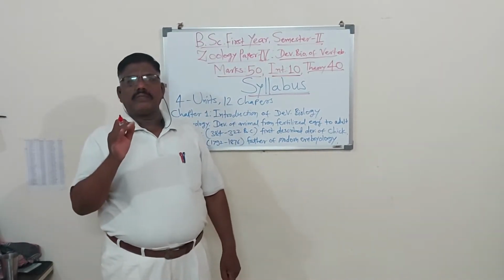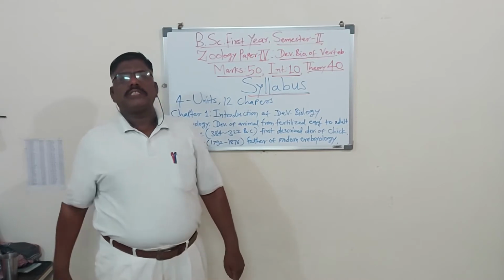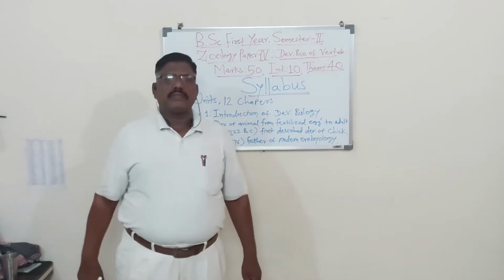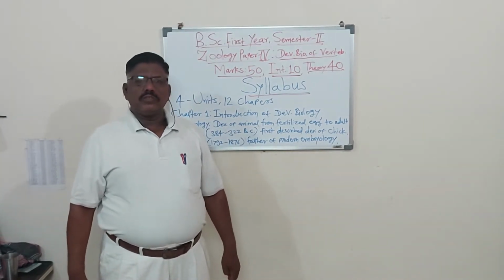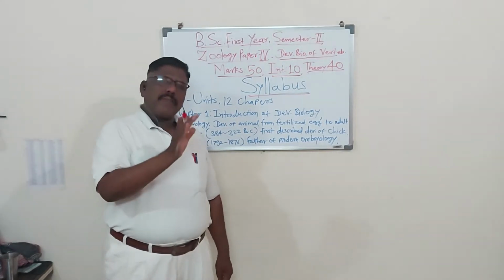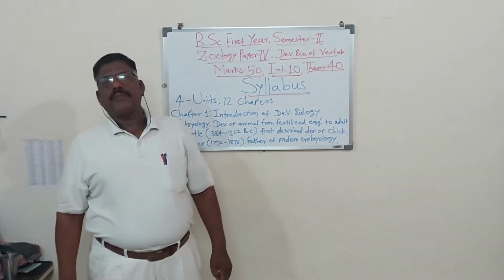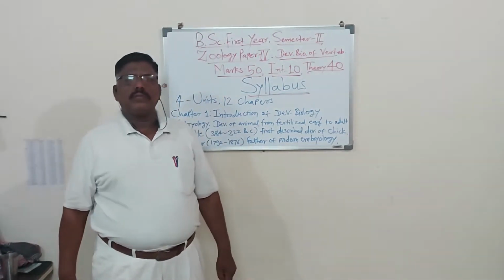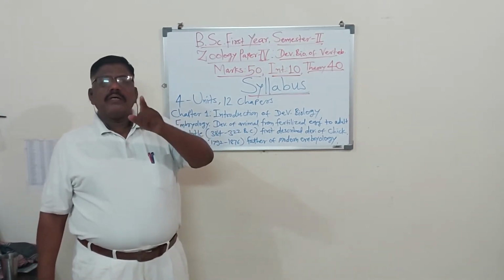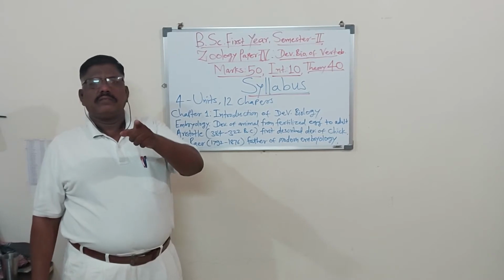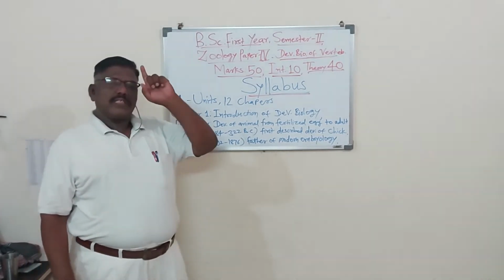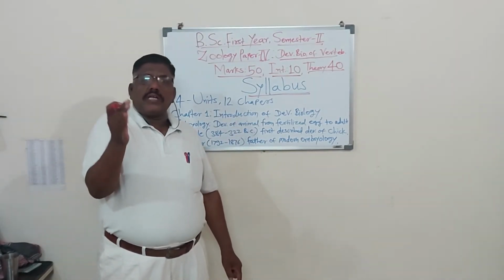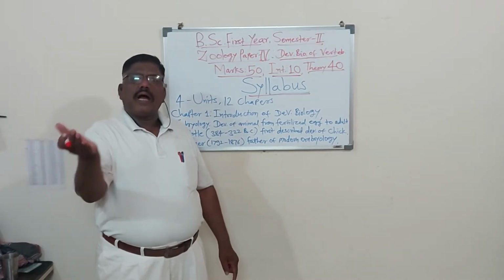On your register, you have to write the syllabus on the first page. Like the previous semester, make one big register, with half of the register for Paper 3 and half for Paper 4. In the first part of the register, write the syllabus of Paper 3, and in the second part of that register, the half part that you have made,